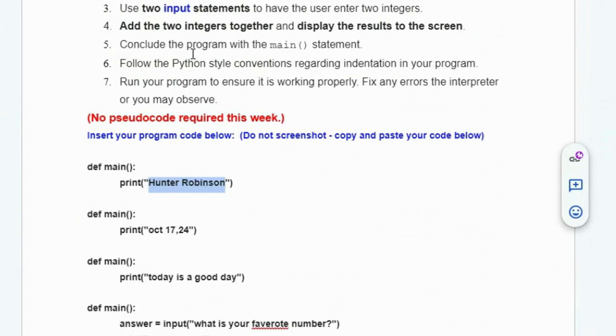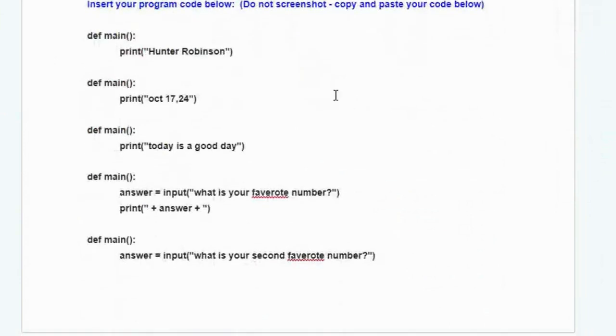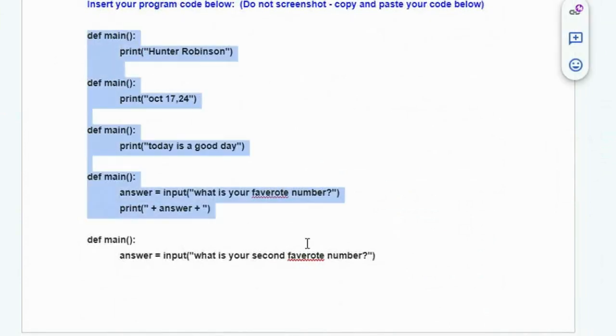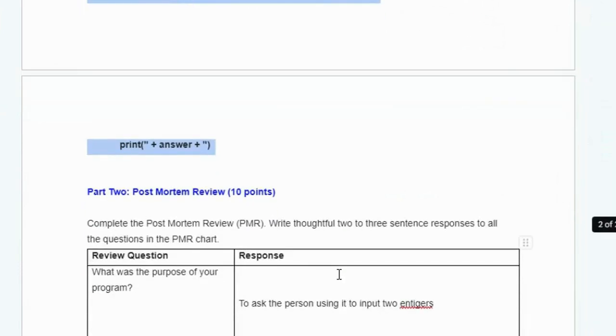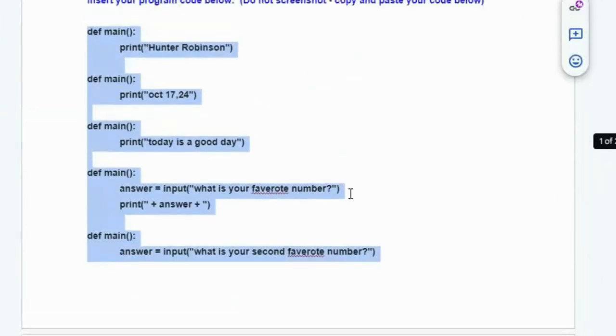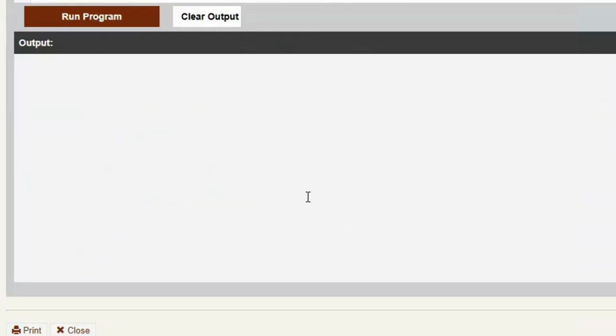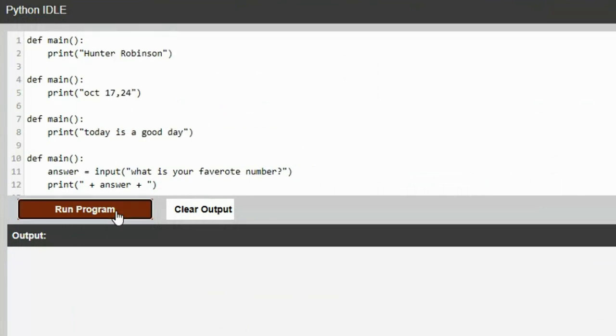This says to use comments to put a heading that has your name, date, and description, but I don't have a problem with even doing print statements with it. That'd be all right too. But let's copy this. See, that's the whole program. There's your questions: take down numbers, make the problem work, learn how to write it better. Okay, let's paste it into a Python window and see what happens when we run it.